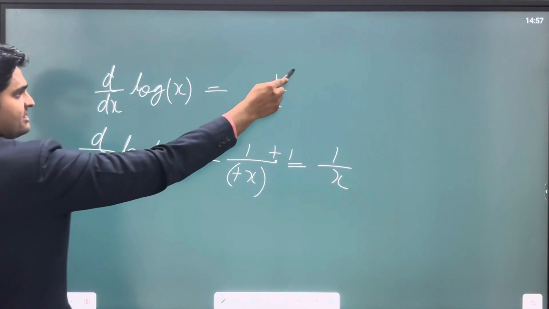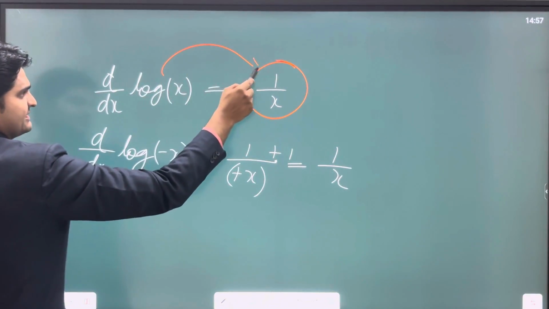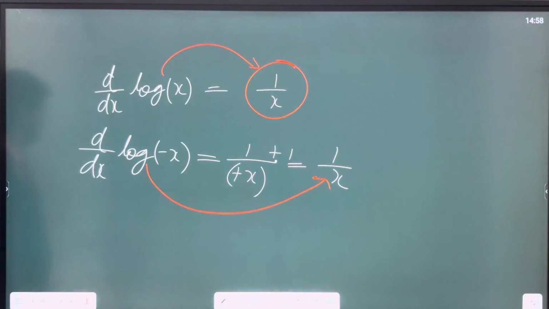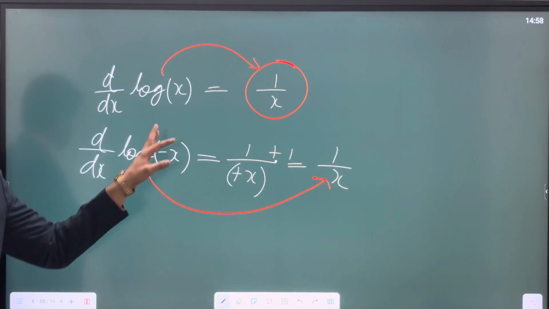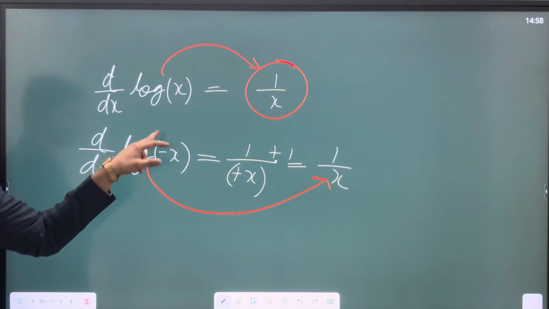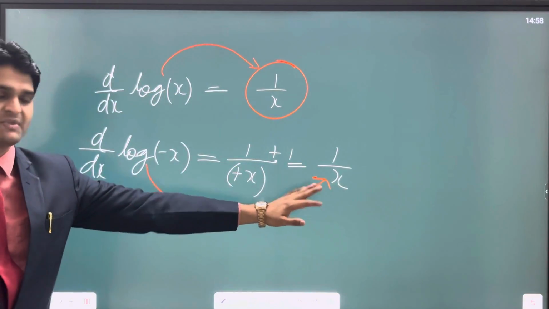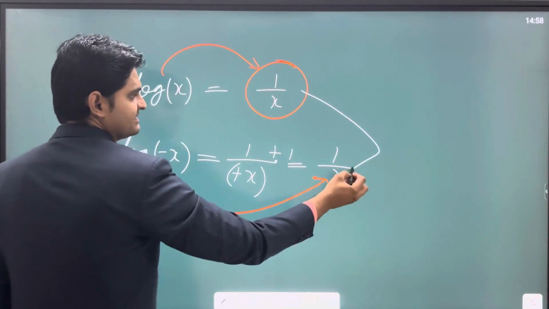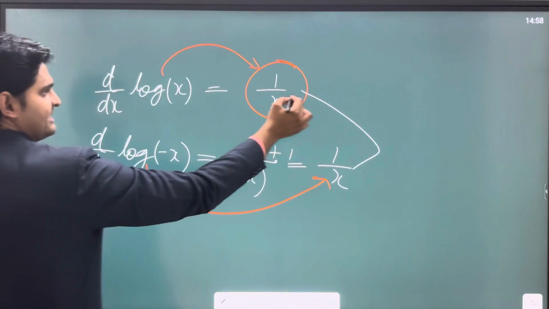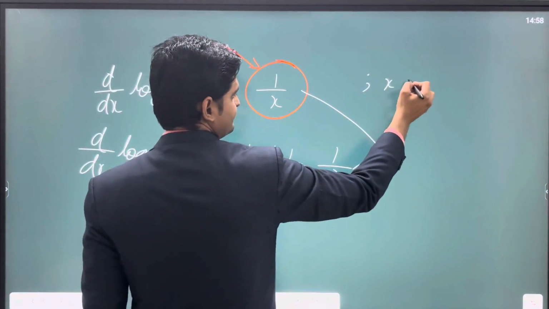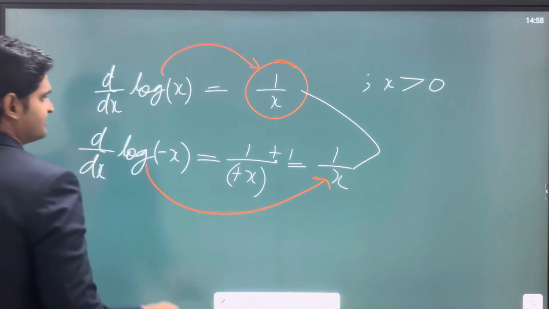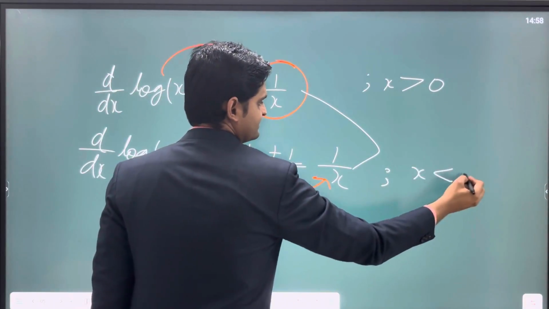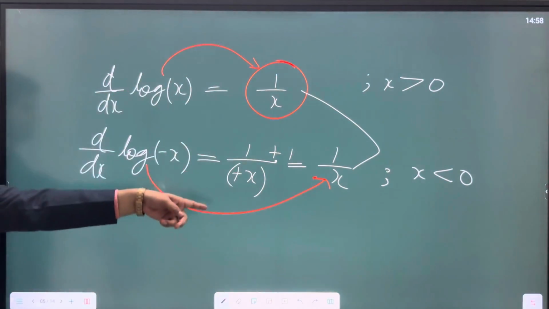So what do you understand? When you differentiate log x, you get this function, and when you differentiate log of minus x, again you get the same function. So this will not have any change over the final result. Hence, if we combine both these cases, this case is for x greater than 0, whereas this is the case for x less than 0. These are the two cases which we have for log.